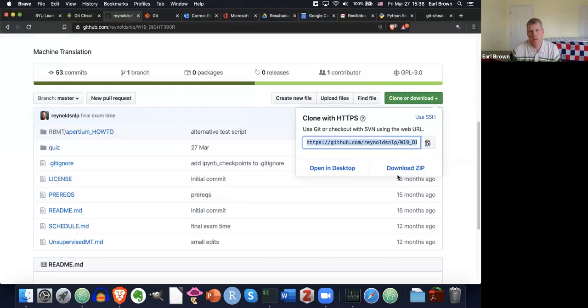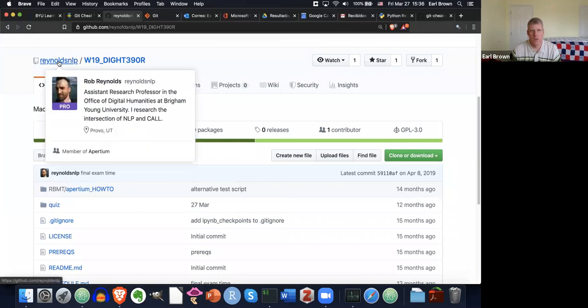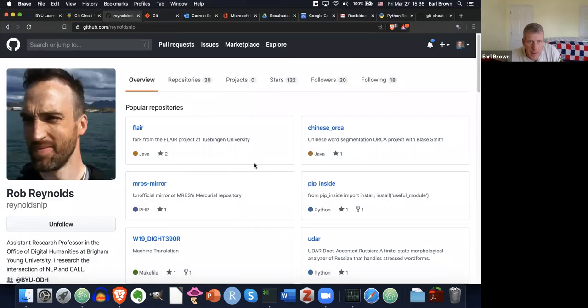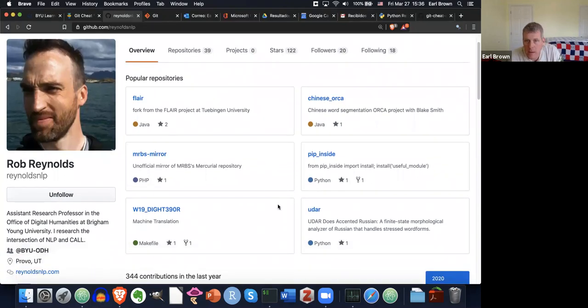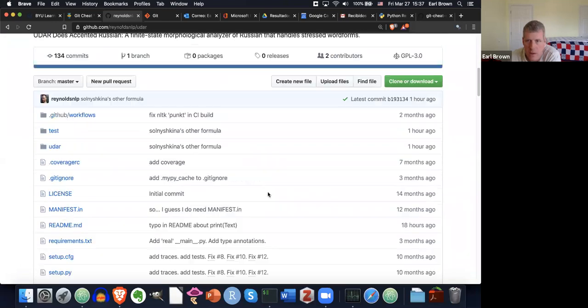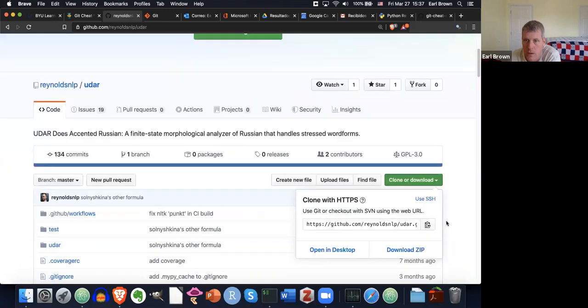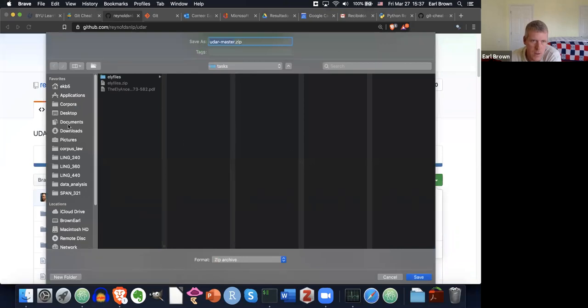Another way, let's look at a different one here. Let me go back to Rob's GitHub. I don't know what all this is, so it doesn't really matter exactly what I use here, but here is UDAR, which does accented Russian, a finite state morphological analyzer of Russian that handles stressed word forms. I think this is his dissertation work. So let's try that. Once again, you can click on the clone or download and click on that button to save it to your clipboard, or you can download the zip. I'll just do it this other way this time, just to show the other way.